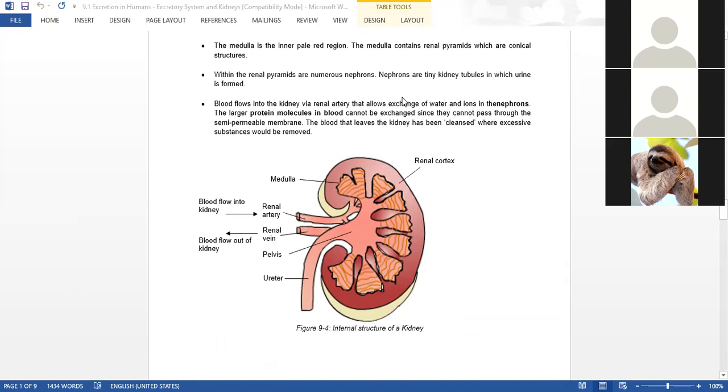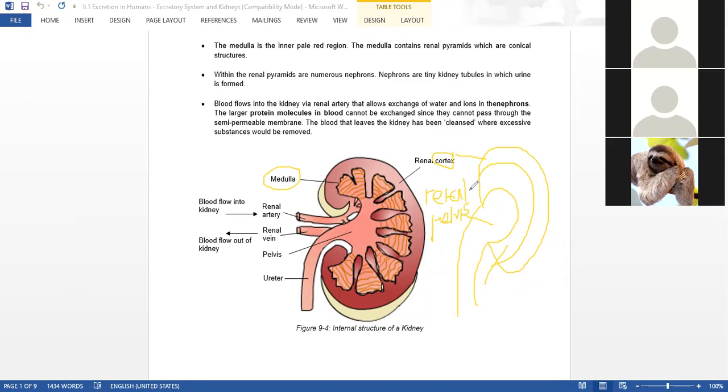You can split it into 3. If I were to draw the kidney in this way, you can split it into the outermost part, which is called the cortex. Then the middle, in Latin called medulla, so this is the medulla in the middle. And finally, the last part here is the pelvis region, also popularly known as the renal pelvis. So these are the 3 main parts.